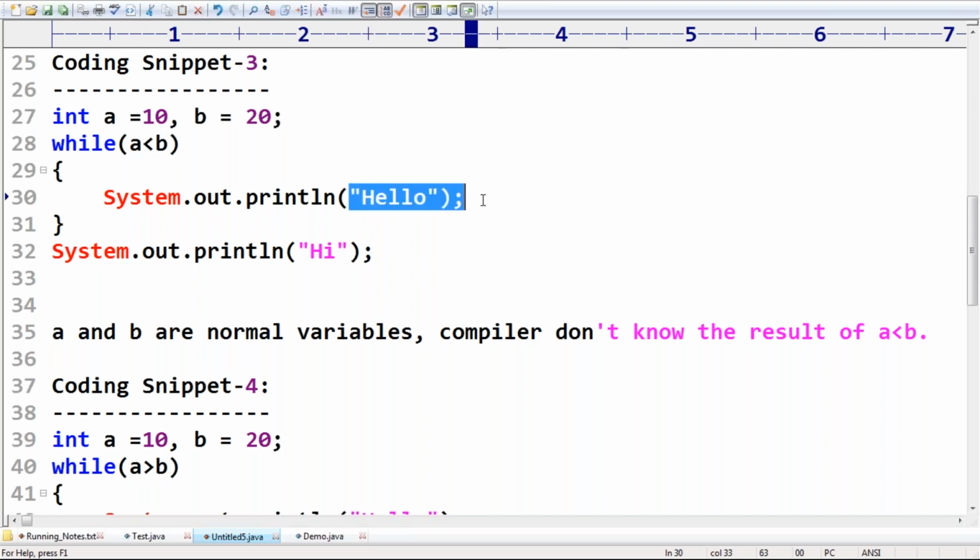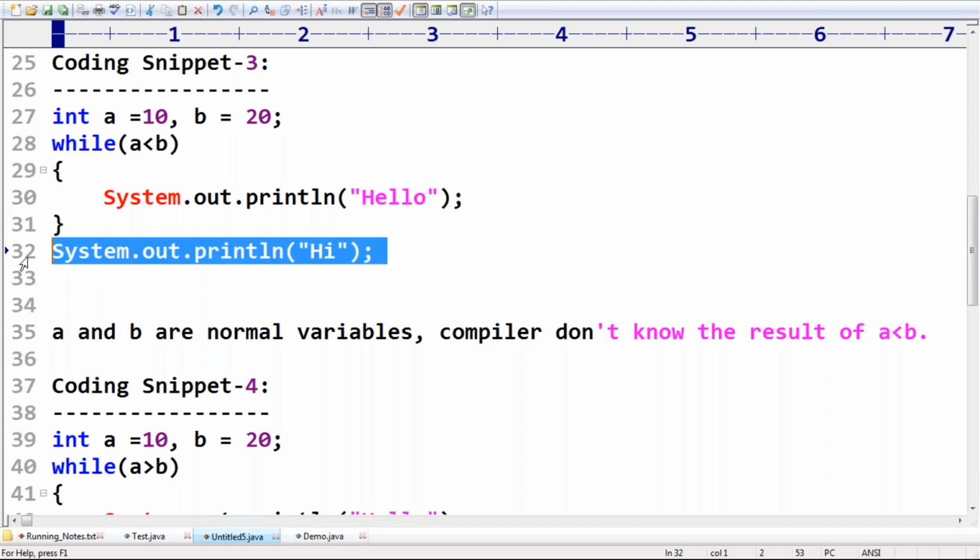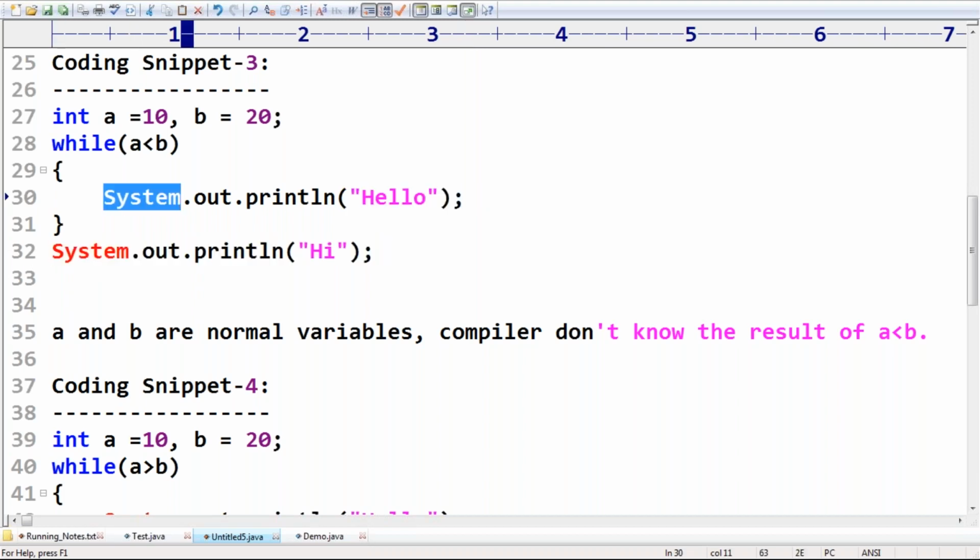So who is responsible for checking unreachability? The compiler. Syntactical issues, everything is checked by the compiler. But the JVM is blind; the JVM's job is simply to execute. That's why at runtime, whether this is reachable or not, or whether it executes an infinite number of times, the JVM never worries. The JVM's job is to keep on executing.